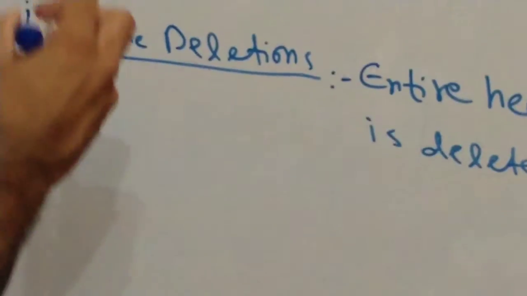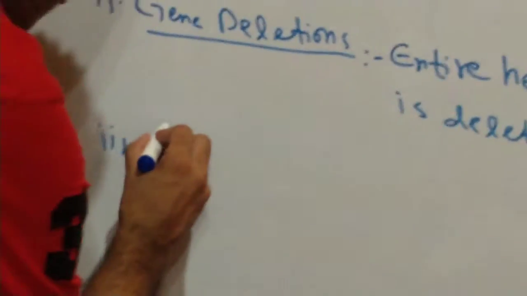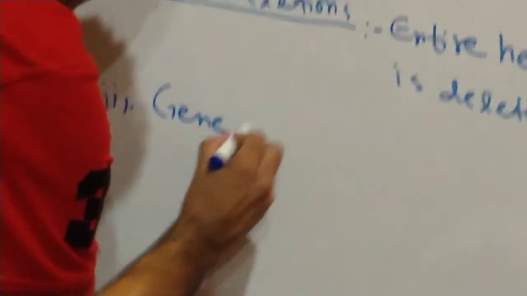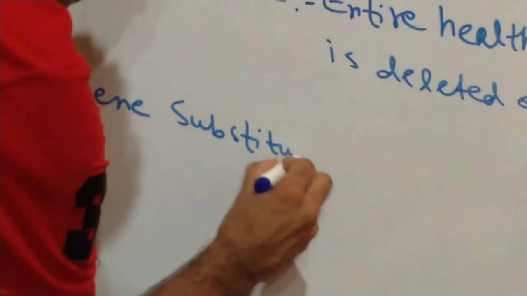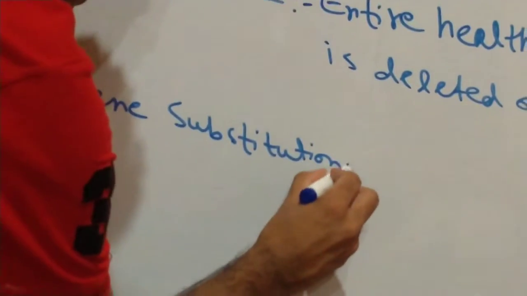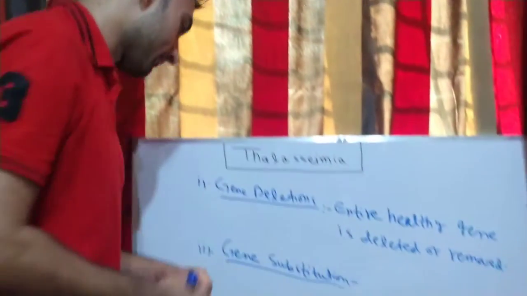Now, talking about the second factor which contributes to the development of thalassemia, it is gene substitution. What happens in gene substitution is that the healthy gene is substituted or replaced by the mutant gene, which leads to the development of thalassemia.